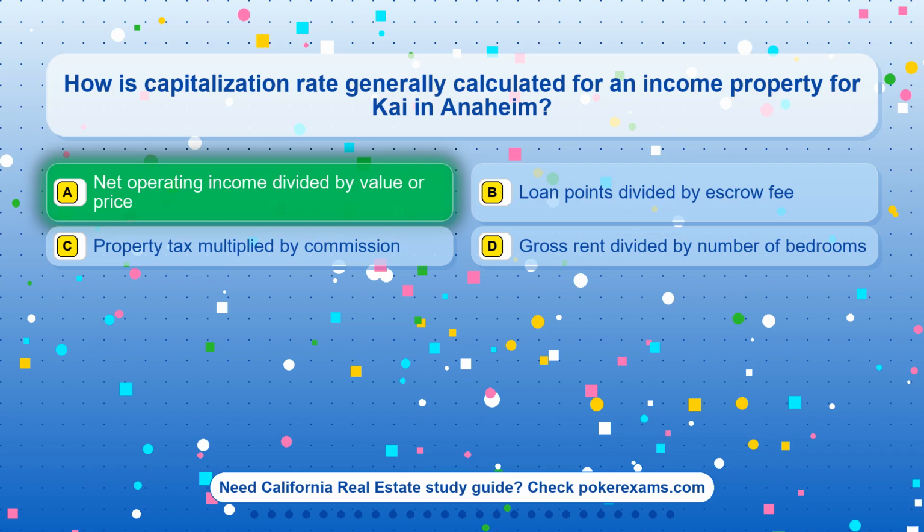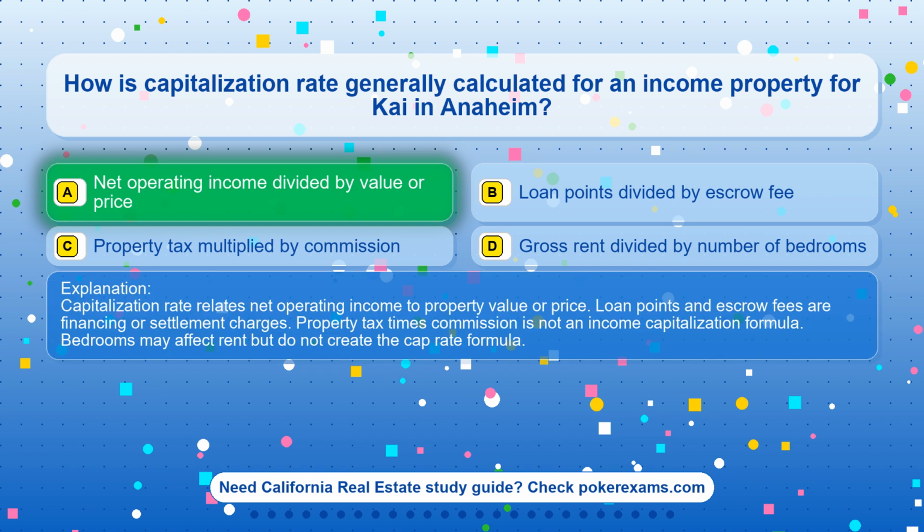The correct answer is option A, net operating income divided by value or price. Capitalization rate relates net operating income to property value or price. Loan points and escrow fees are financing or settlement charges. Property tax times commission is not an income capitalization formula. Bedrooms may affect rent but do not create the cap rate formula.